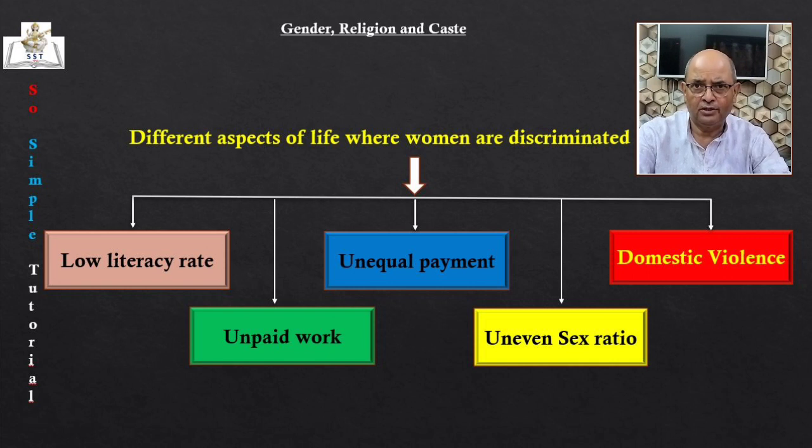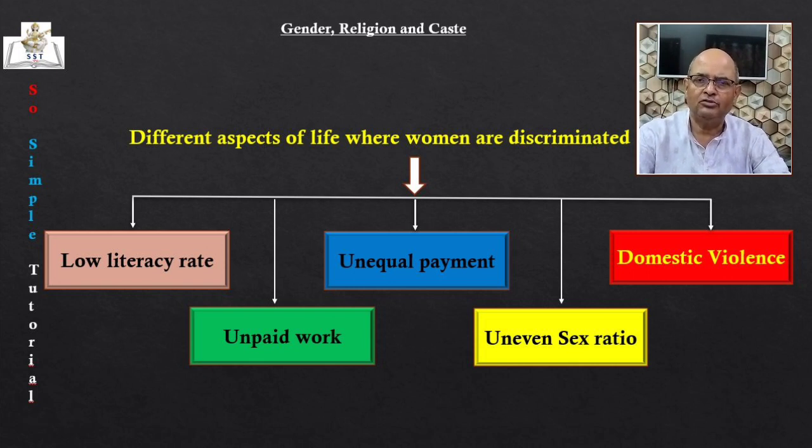Next, unpaid work. In a survey, it was found that on an average, an Indian woman works 1 hour more than an average man every day. Yet, the work done by men is more visible because most of their work leads to generation of income. Women also do a lot of direct income generating work, but the bulk of their work is household related. This work remains unpaid.